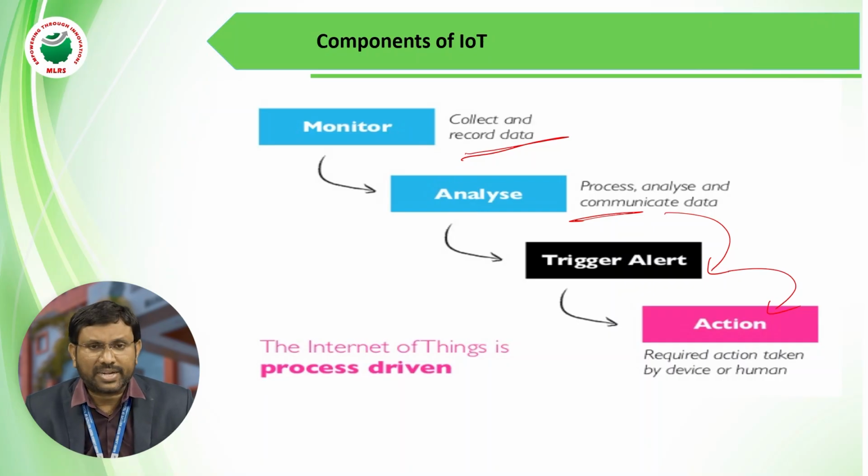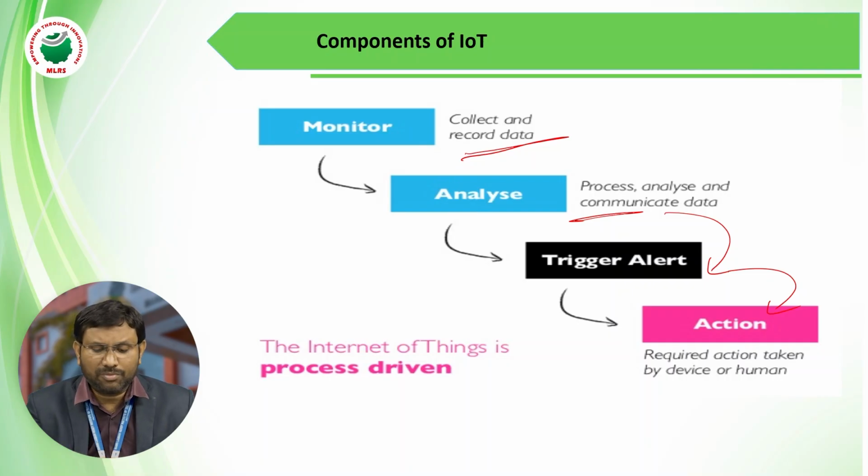For example, one real-time example I will explain here. We use IoT to monitor gas leakage in industry. Whenever harmful gases are released in industry, with the help of IoT we can know that harmful gases are released.